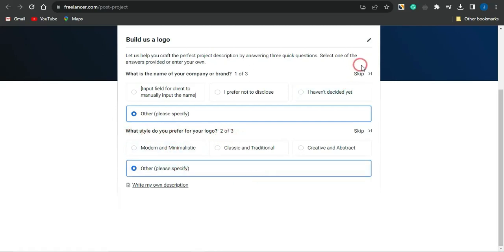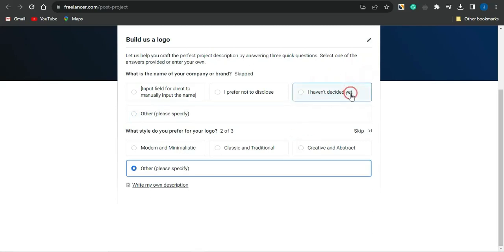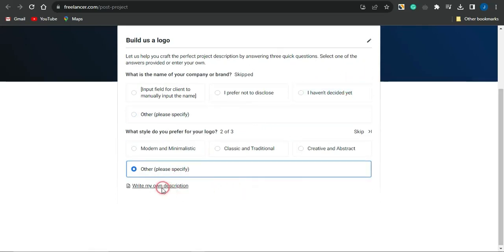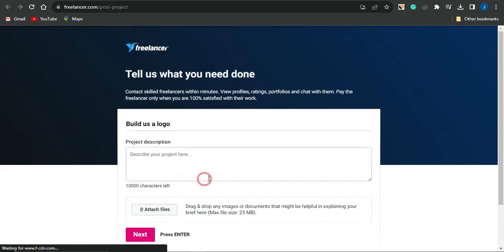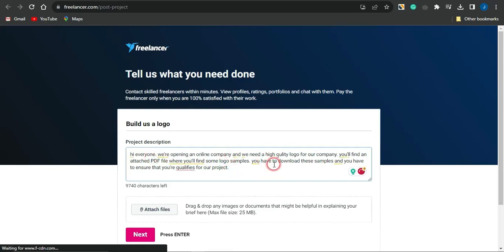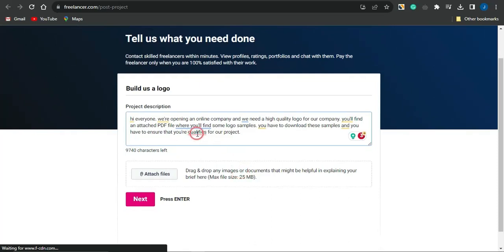Select all these sections, and once you're done, I'm just going to skip to this section right here, and simply click to write my own description. For that, I'm going to paste a simple description which says, hi everyone, we are opening an online company and we need a high quality logo for our company. You will find an attached PDF file where you will find some logo samples. You have to download those samples and ensure that you are qualified for our project.